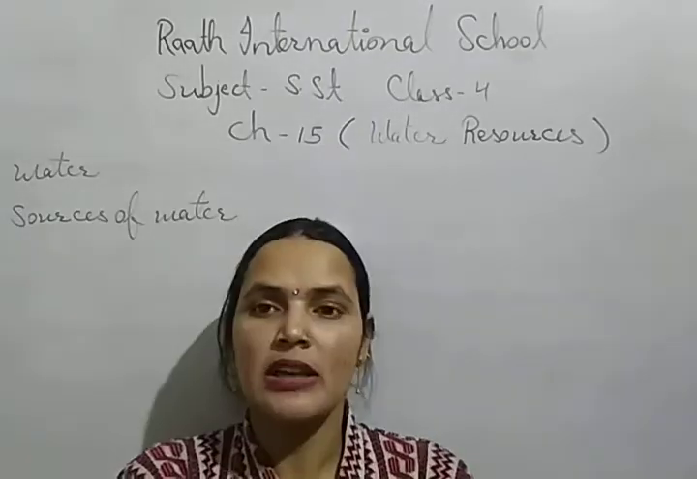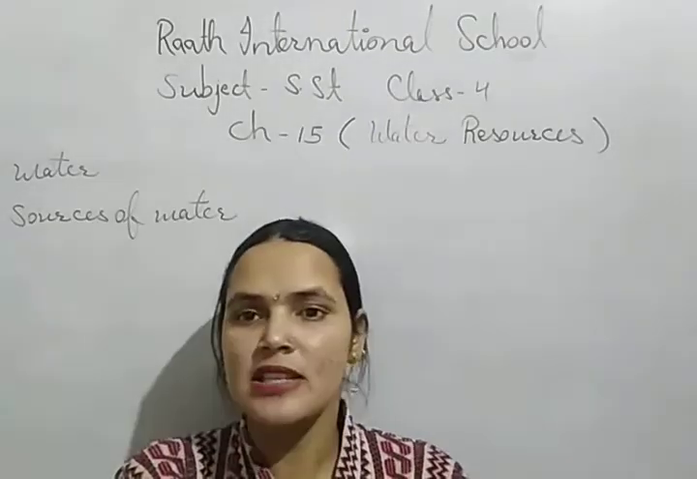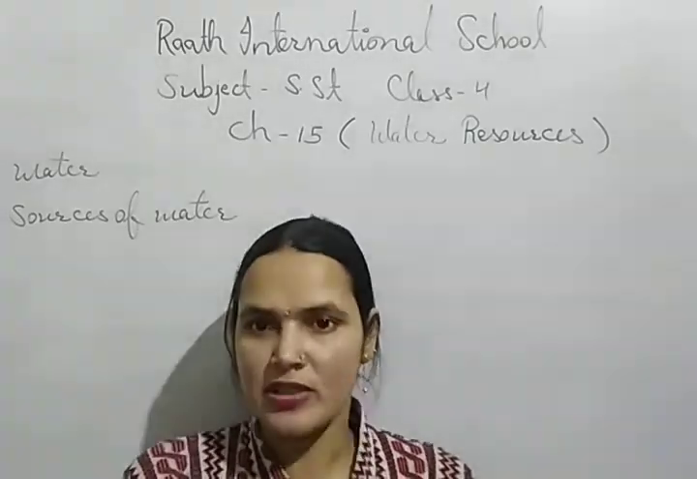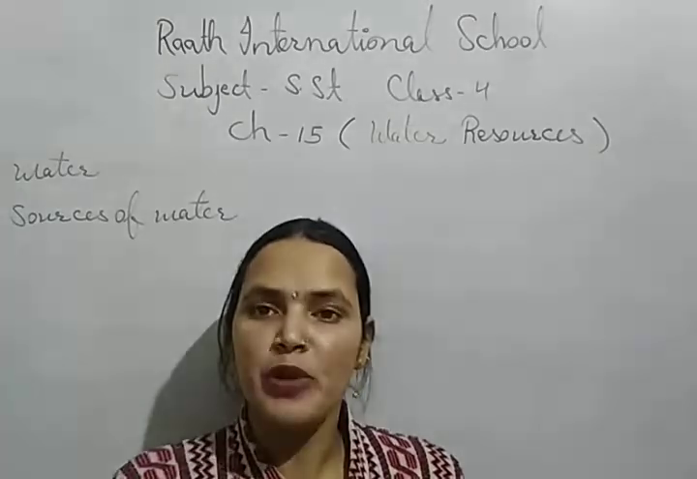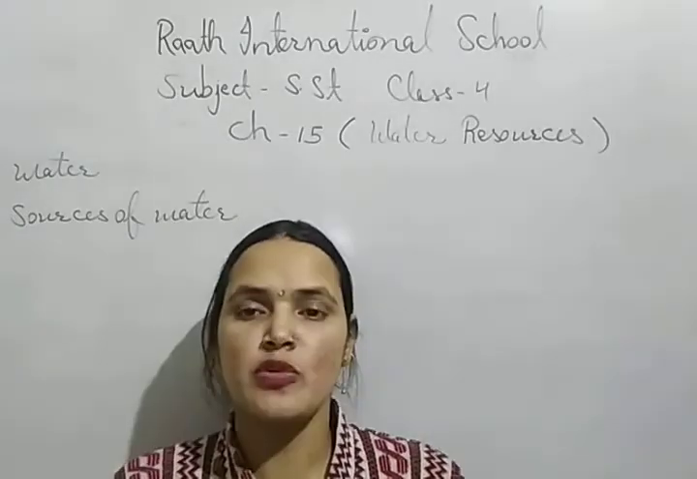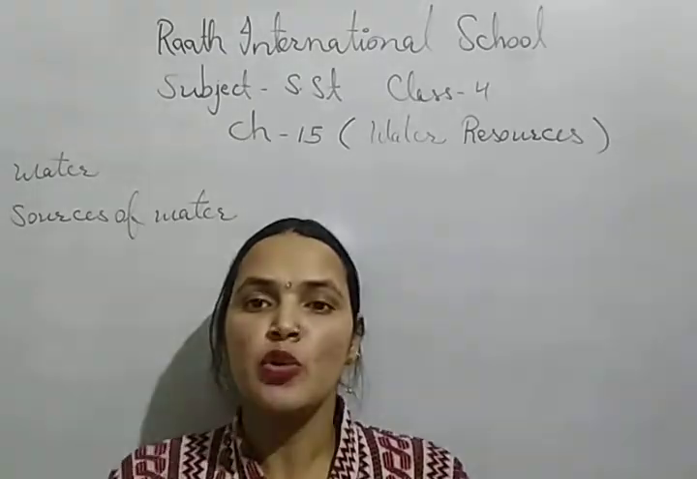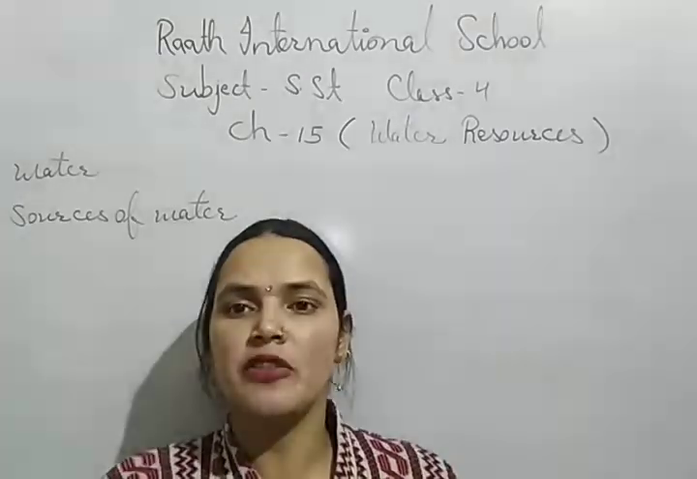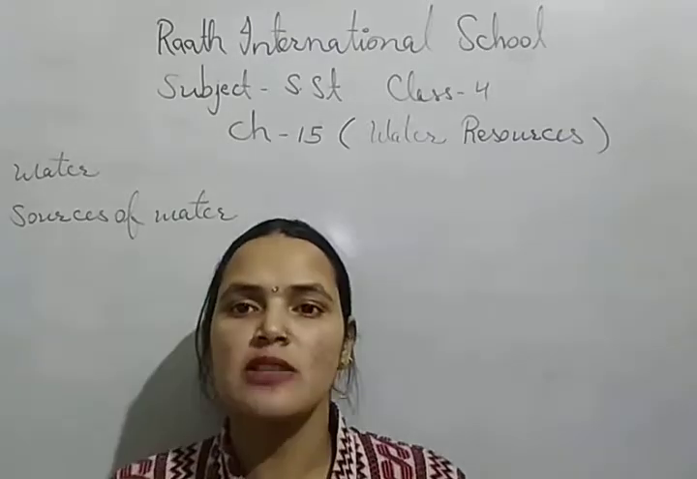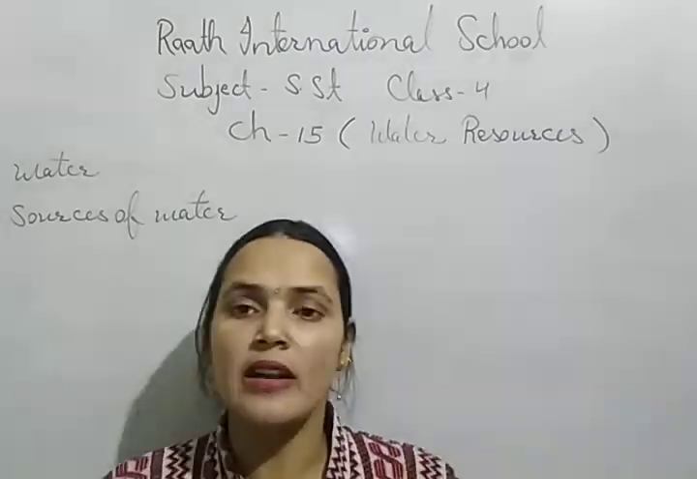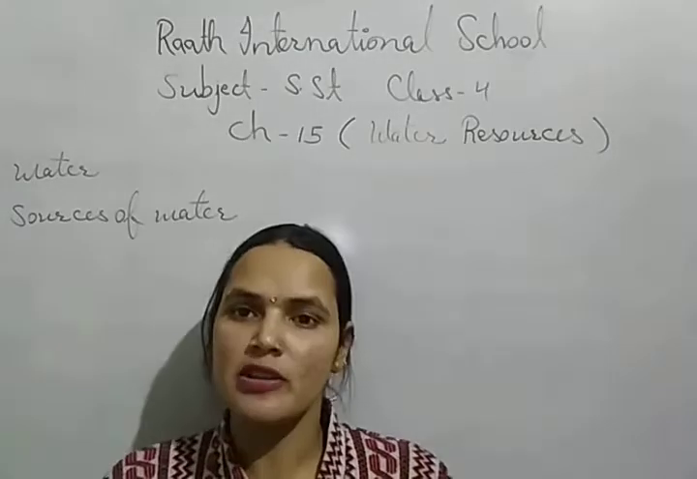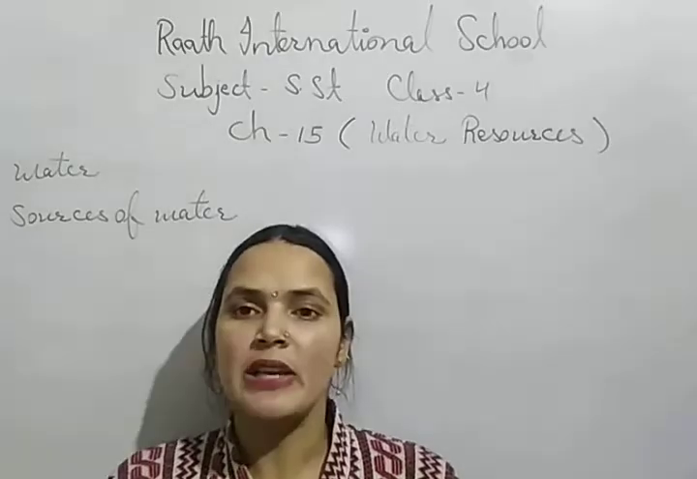First is water, that is, how much of the earth's surface is covered with water. We all know that water is a natural resource, and it is a very precious natural resource because all the living things need water to survive on this earth. Two-thirds of Earth's surface is covered with water, and this water is available in seas, oceans, rivers, lakes, ponds, and underground water.